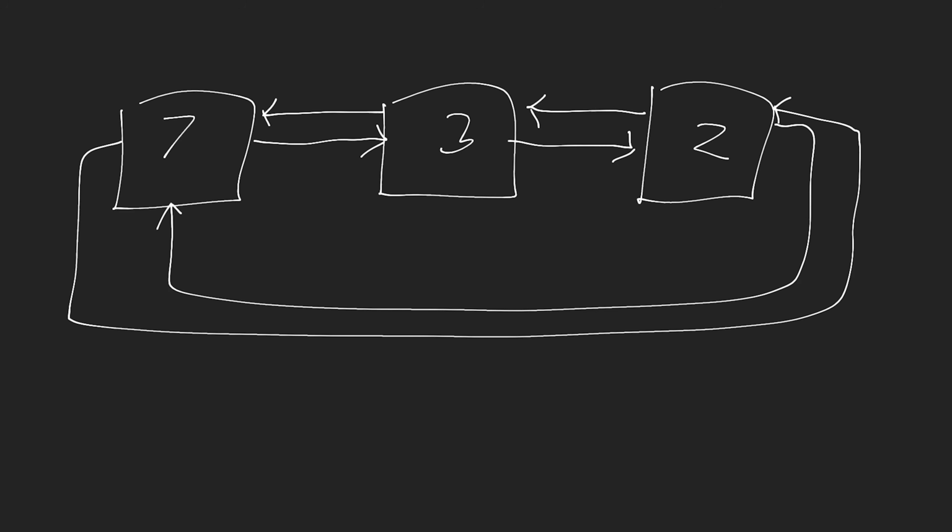Now, traversing this list is going to happen pretty much identically to how we traverse a singly linked list, except we can traverse in both directions. Since we now have a previous pointer, we can go backwards or we can go forwards, which actually provides a lot of advantages in specific scenarios. So let's just quickly go through this.